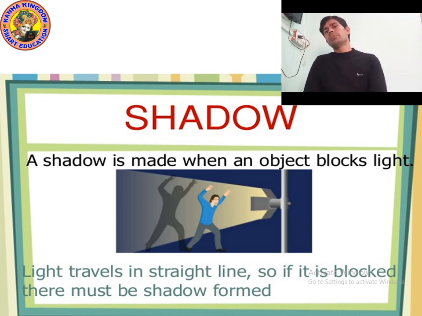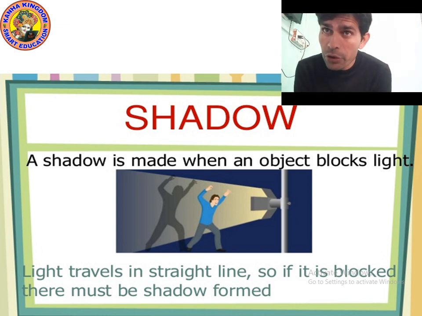So a shadow is made when an object blocks the light. And light travels in a straight line. Light always travels in a straight line. So if the light is blocked, there must be a shadow formed.